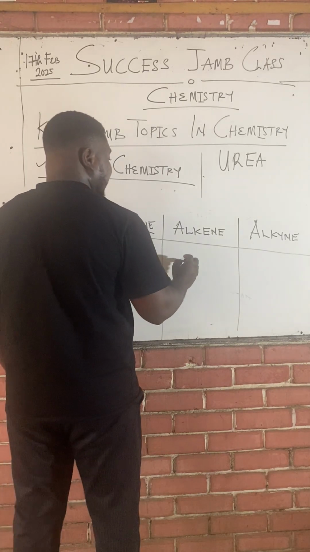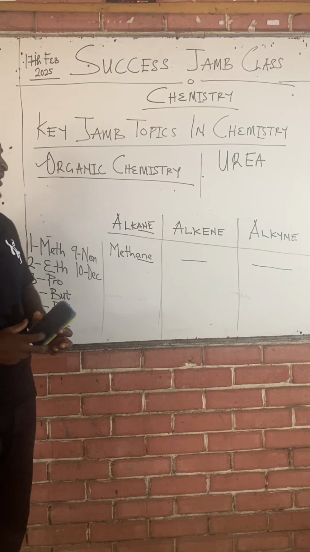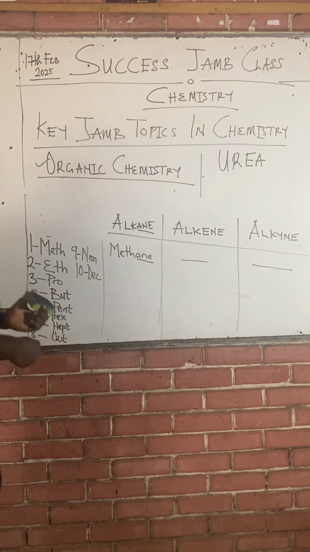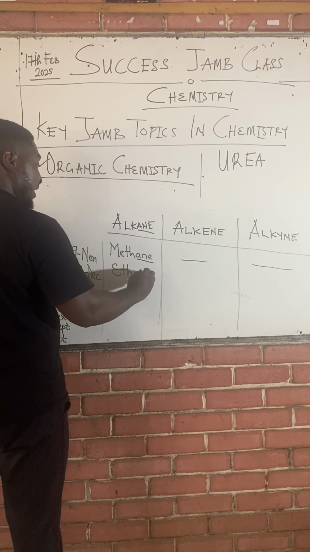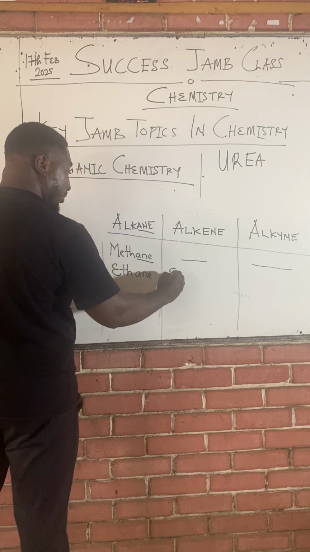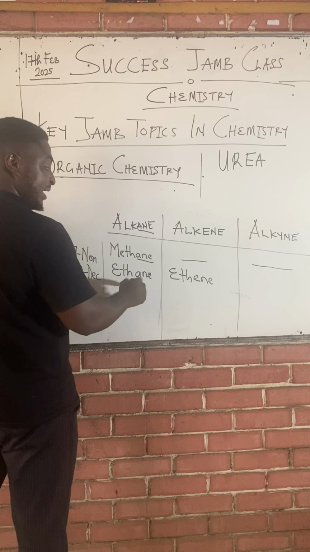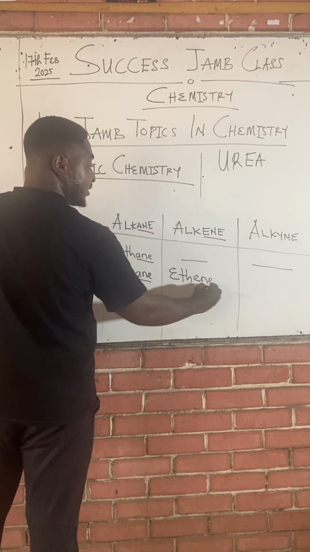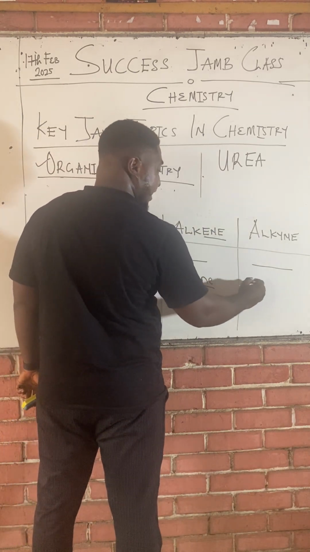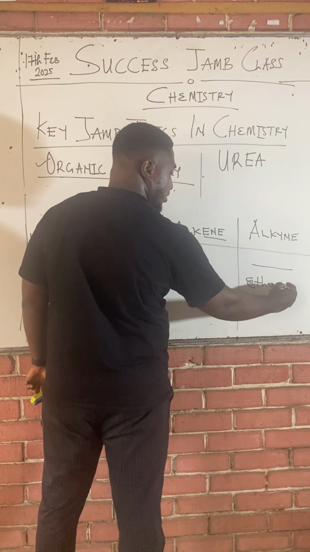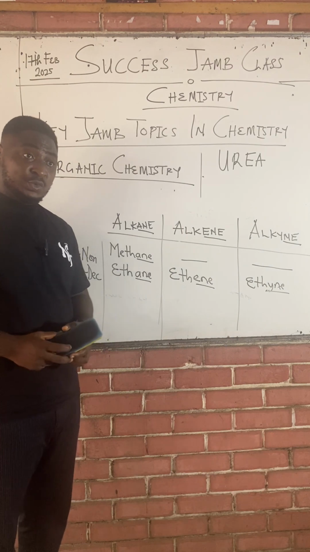Class, of course, there's no first carbon member for the alkene and alkyne families. They do not have a one carbon member. Their first member starts with two carbons. So if you have two carbons under alkane, you will be eth because you have two carbons, but because you're under alkane, you'll be ethane. If you're under alkene and you have two carbons, you'll be eth again because it's two carbons, right? But your naming will end with ene instead of ane. This one ends with ane, A-N-E, but this one ends with E-N-E. If you have two carbons and you're under alkyne, you'll be eth, but what will it be now? Yne, because Y-N-E.